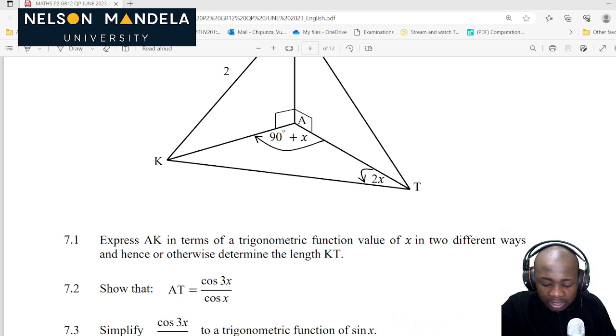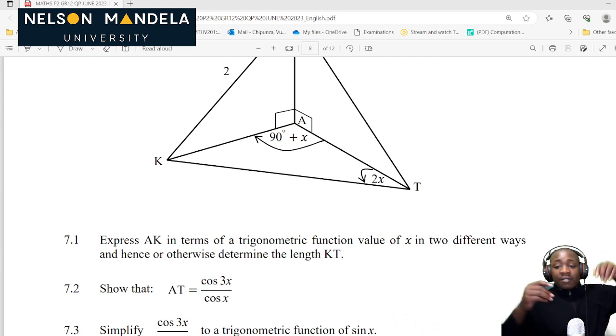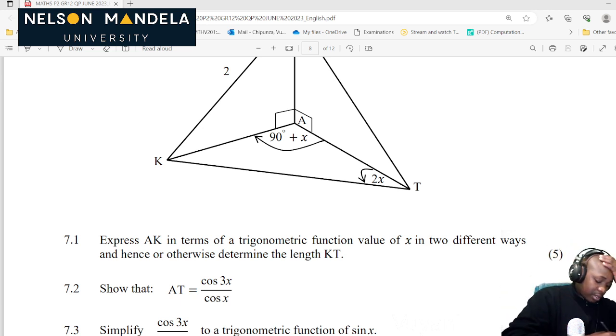So everything is already easy there because we can see that the other missing angle, angle TKA, is equal to 90 degrees plus x plus 2x minus 180 degrees. Then we end up having that angle TKA is equal to 90 degrees plus 3x.